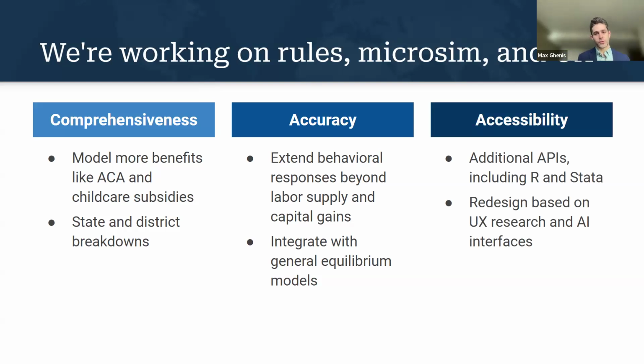And finally, on the accessibility side, we are looking to expand the kind of interfaces that we have available to researchers. So everything is Python oriented now. We're looking to expand that to R and Stata. And we are also in the process of now redesigning. So we're looking at a full UX research study, building the app from the ground up again, where we will figure out what's most important to our users. How can we make that flow more seamless?